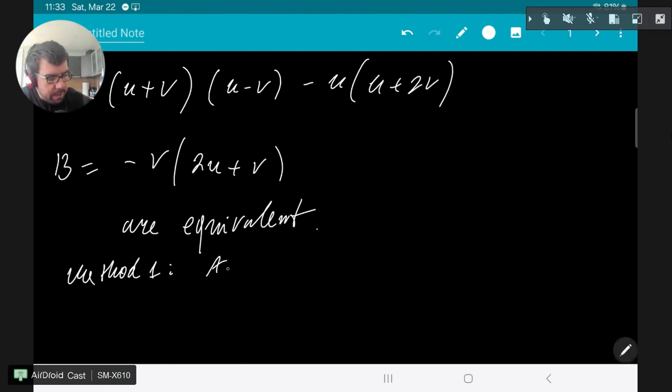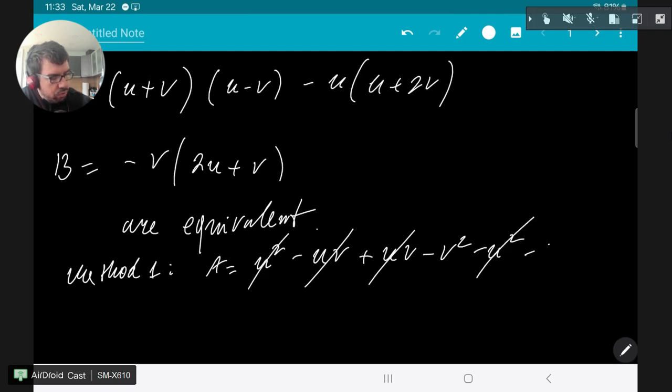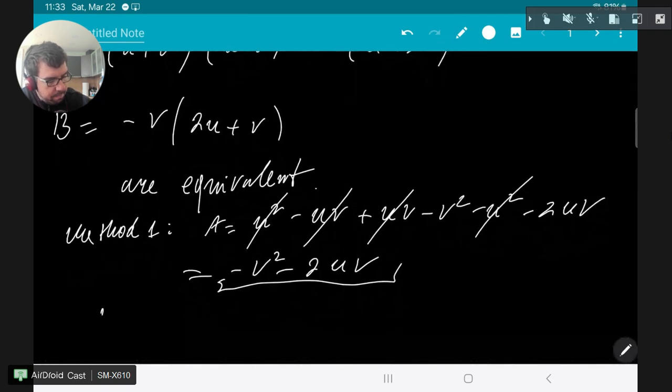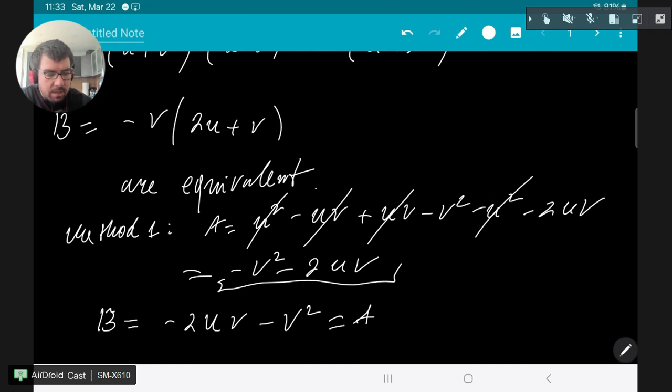So I simplify a. This is u squared minus u times v plus u times v minus v squared minus u squared minus 2uv. So what is left is minus v squared minus 2uv. This is for a. And now for b, remove the brackets, minus 2uv minus v squared, and you see that this is the same as a. Therefore a equals b.